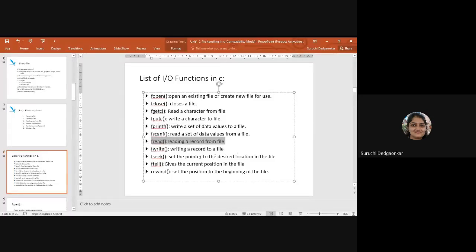Then the fseek function helps to navigate through the file. To move through the file, fseek is useful. And ftell gives the current position of the file pointer. The rewind function sets the file pointer back to the beginning of the file. Clear? These functions one by one we will see their syntax, use and example, and then cumulatively we will learn to write a program. Simple thing.